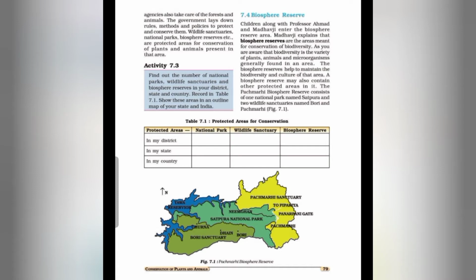The biosphere reserve helps to maintain the biodiversity and culture of that area. A biosphere reserve may also contain other protected areas in it. The Pachmarhi Biosphere Reserve consists of one national park named Satpura and two wildlife sanctuaries named Bori and Pachmarhi.